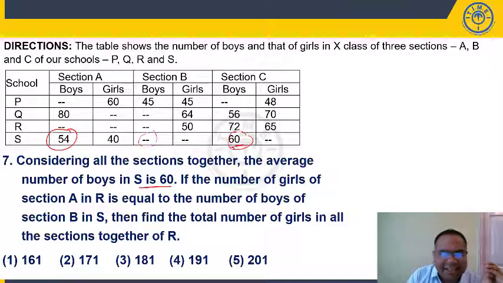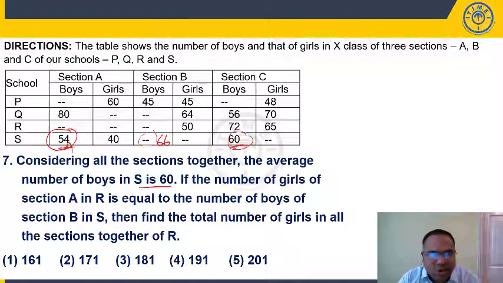Here 60, 60 exactly balanced. Here, how many are there? 54. Now if I want to maintain my average as 60, the number of boys here should be 66, because you see how much is deficient here. He is saying the average is 60, so I am taking each section should be 60, 60, 60.